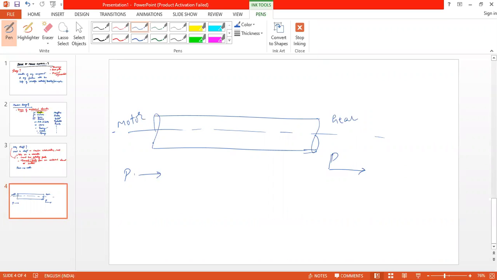Power is expressed as watts, or joules per second.